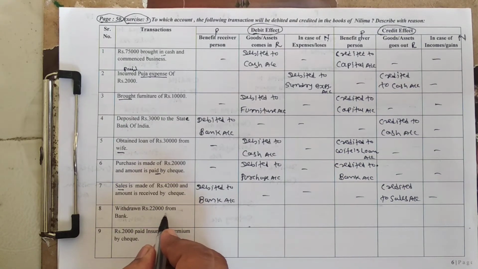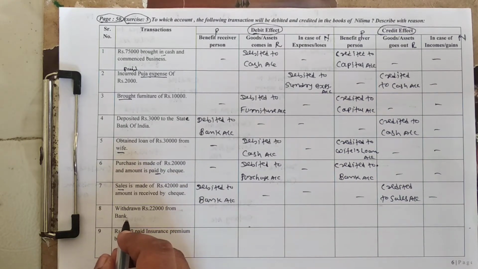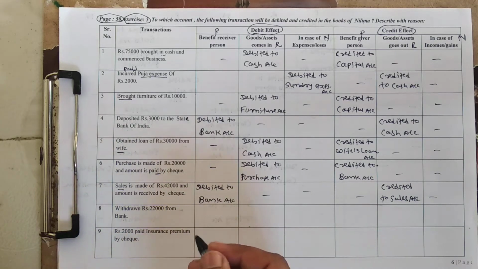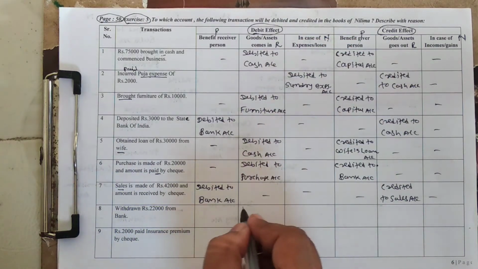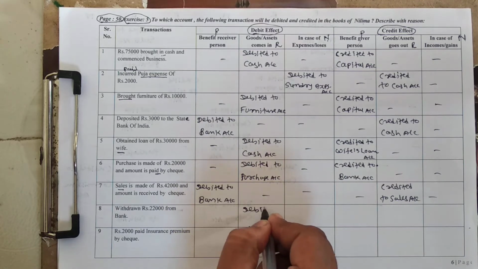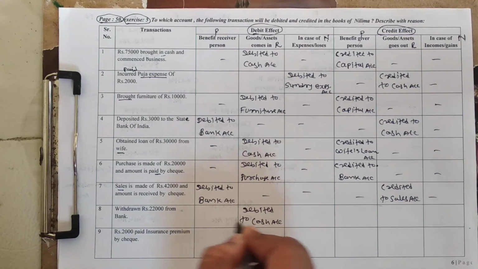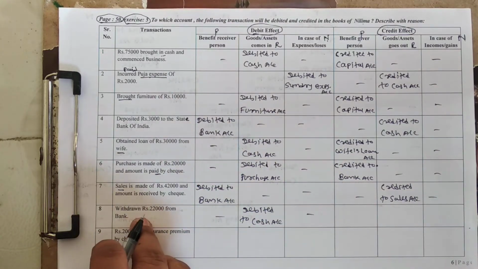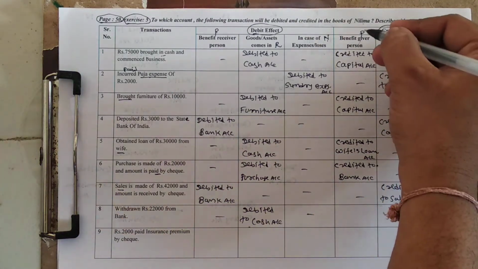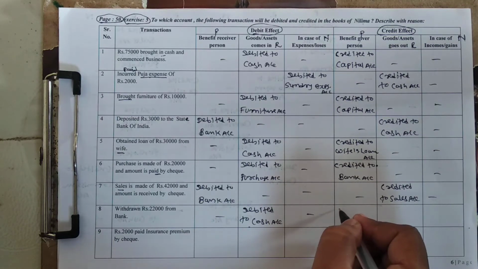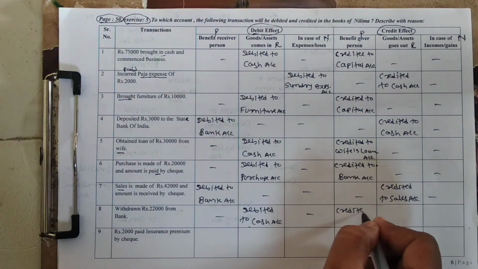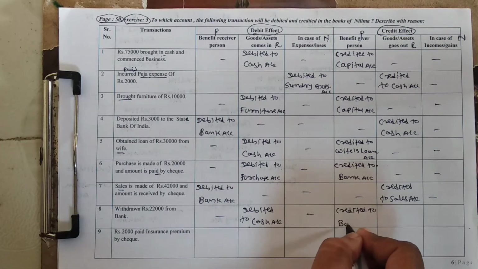Withdraw rupees 22,000 from bank. Student, go to the bank and amount withdrawn from bank. So when amount withdrawn from bank, then cash comes in. Cash is a real account. So first effect, debited to cash account. And what will be second effect? Here bank is giver. Student, bank is a person, effect on bank account, credited to bank account.